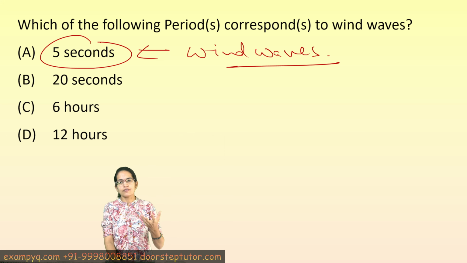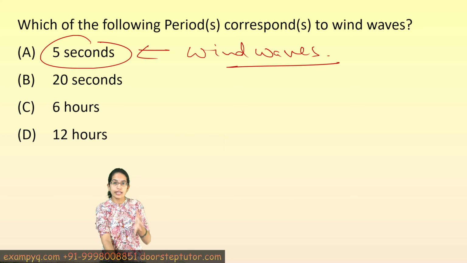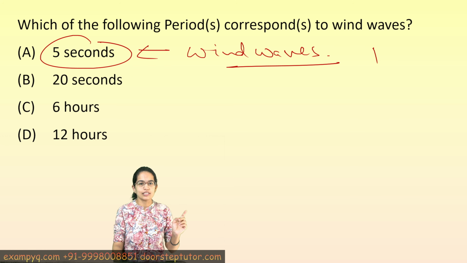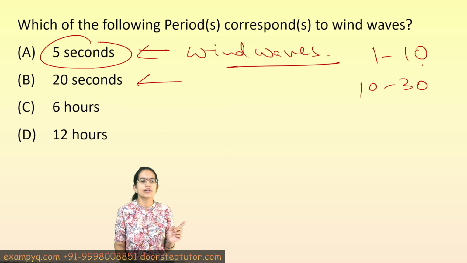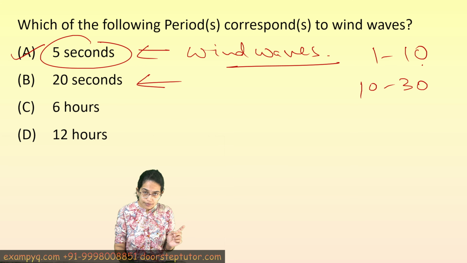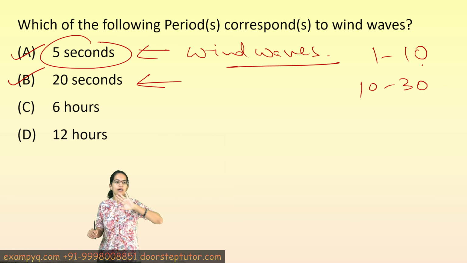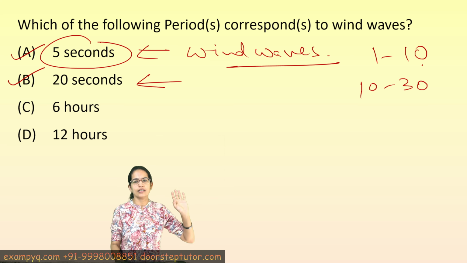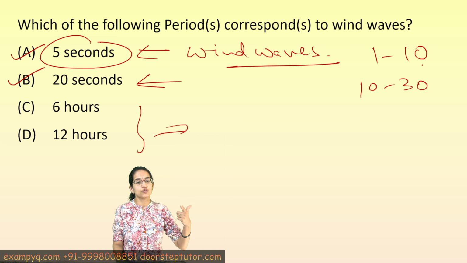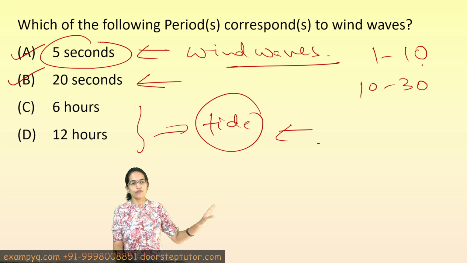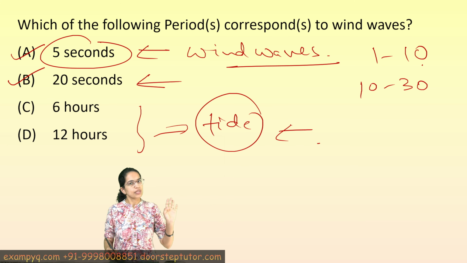Swells are the wind waves that have propagated away from the area where they are generated, and they take a little time to travel. Now, since they take a little time to travel, wind waves are 1 to 10 seconds, and this is somewhere around 10 to 30 seconds. So, on average we can take 20 seconds. So, this is a multiple select question. 2 answers correct. So, A and B, both of them would be correct. But 6 hours, 12 hours are just the cyclic motions for tide generation, right? It has nothing to do with the generation of wind. So, A and B would be the correct options here.